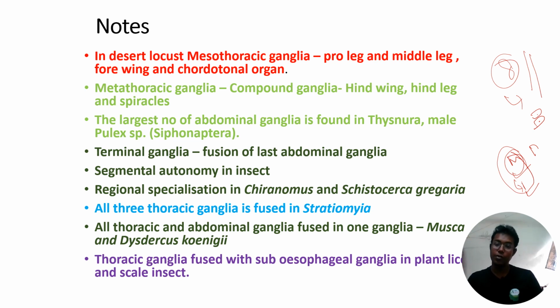So you remember this modification: thoracic ganglia fused with the first or second abdominal ganglia, that is the metathoracic ganglia or compound ganglia, or regional specialization, found in the case of desert locust and Chironomus. Thoracic ganglia fused with all abdominal ganglia is found in the case of Musca or Disterchus. Then thoracic ganglia fused with subesophageal ganglia is found in the case of plant lice or scale insects.